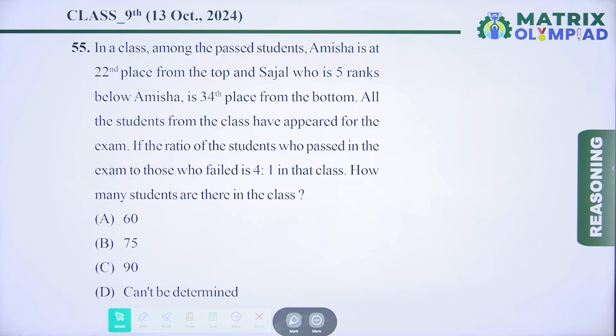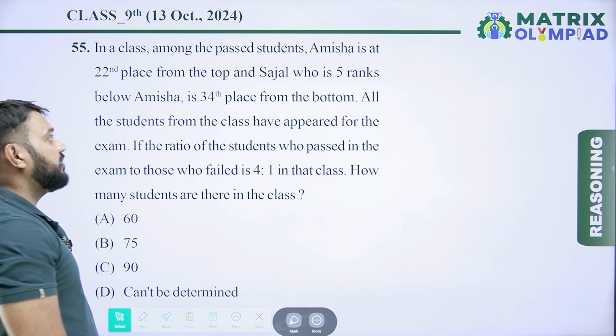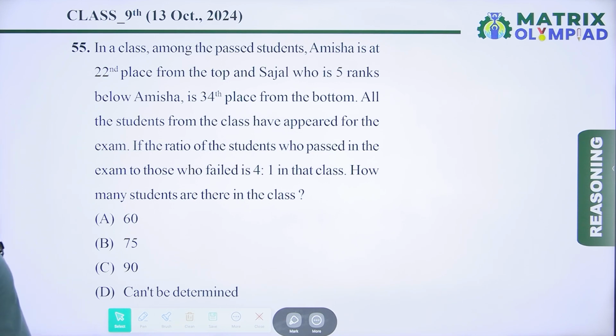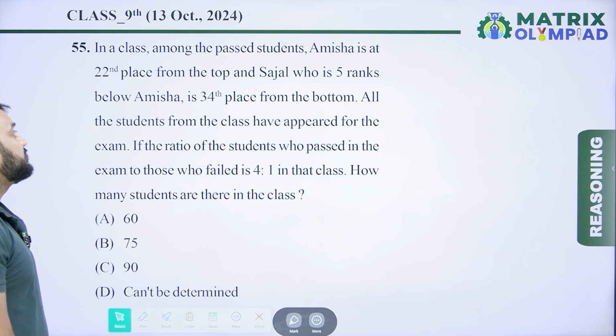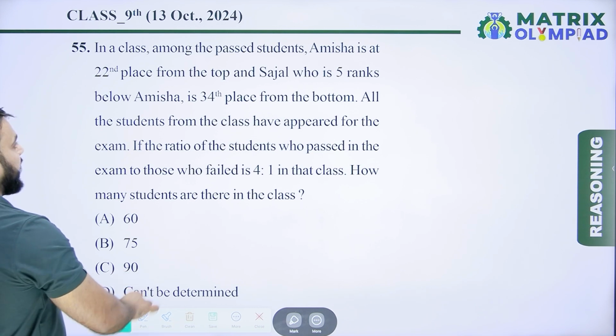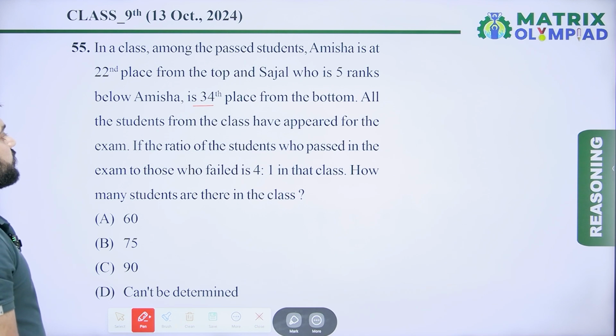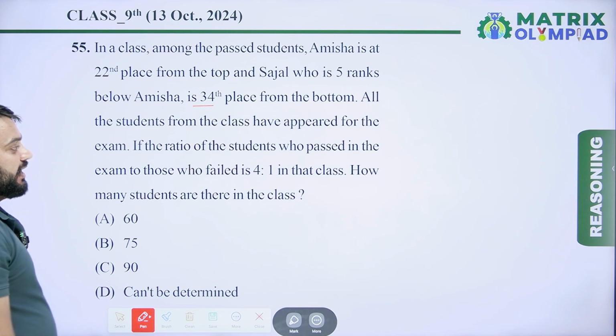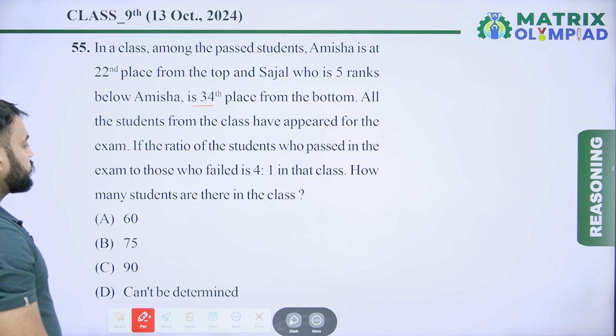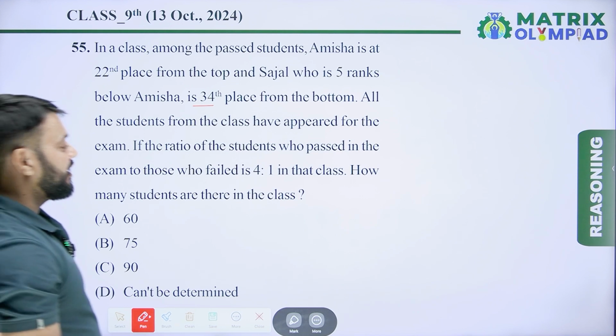Question number 55. In a class among the passed students, Amisha is at 22nd place from the top, and Sejal, who is 5th rank below Amisha, is 34th place from the bottom. All the students from the class have appeared for the exam. If the ratio of the students who passed the exam to those who failed is 4:1 in that class, how many students are there in the class?